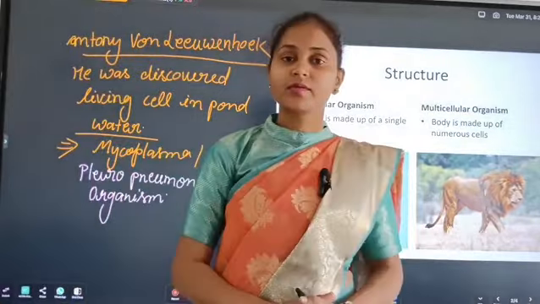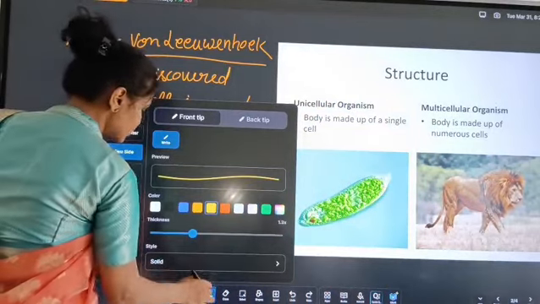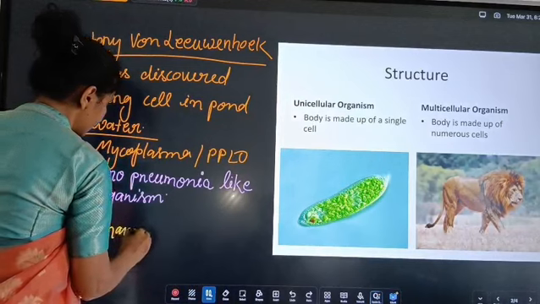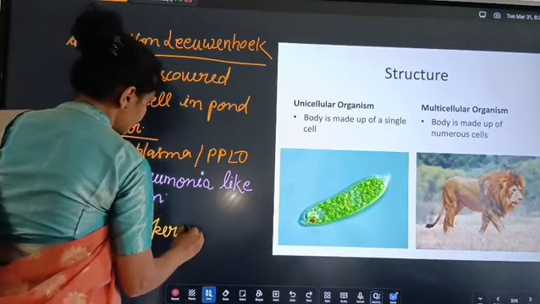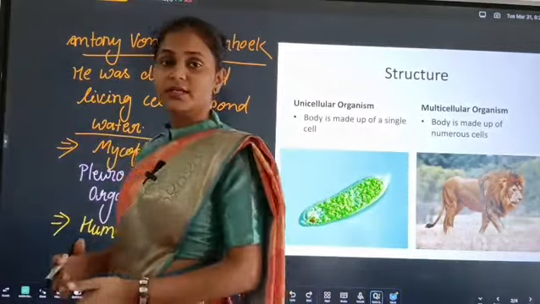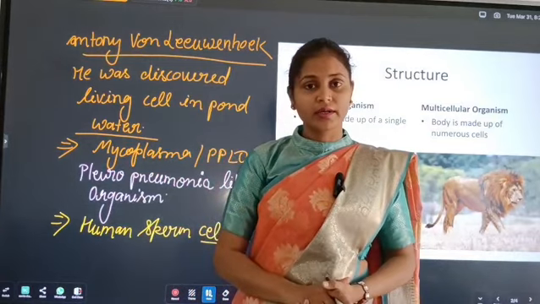He also discovered the human sperm cell. Basically, on the basis of number, cells are of two types: unicellular and multicellular.